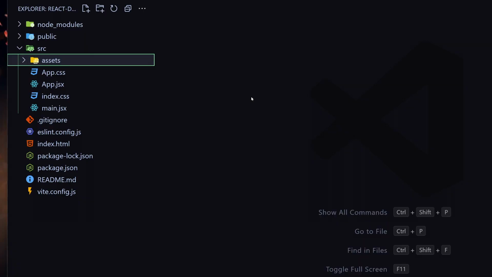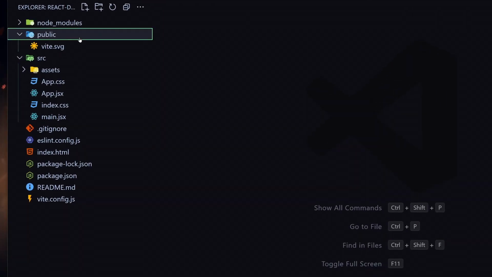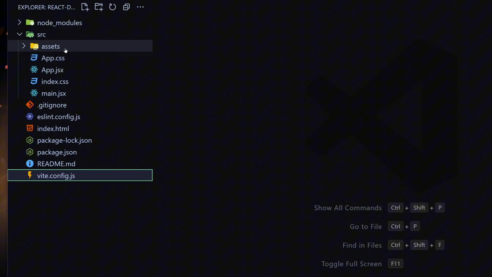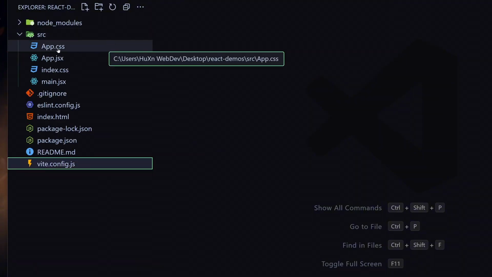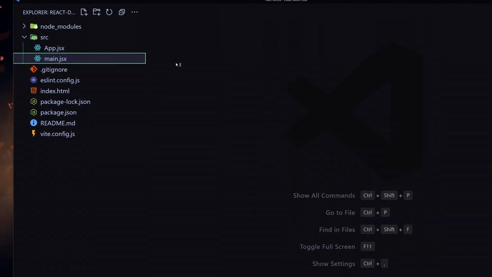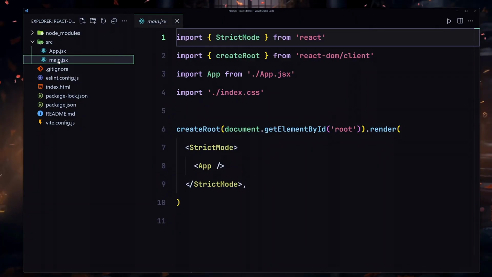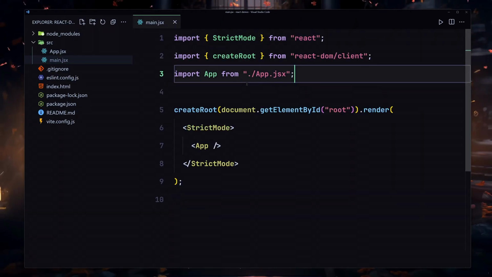Now I'm going to remove all of the unnecessary stuff from our project. Time for the cleanup. For now, we don't need this public folder, so I'm going to select that and delete it. Next, we also don't need this assets folder, so I'm going to remove that from here. We also don't need App.css and also index.css as well. Next, we have to go inside this main.jsx and just remove this line of code. So I'm going to just remove that.